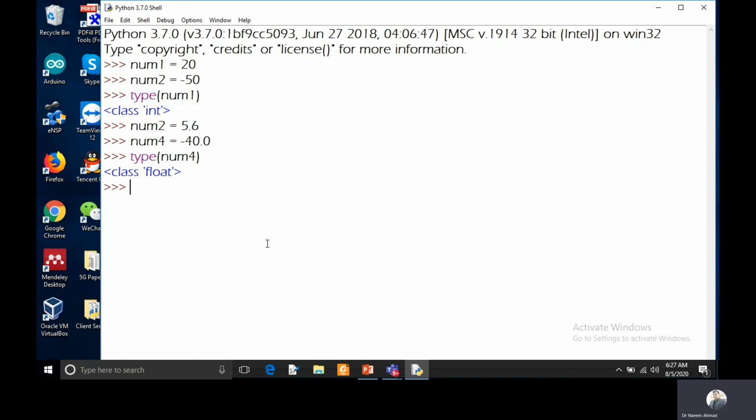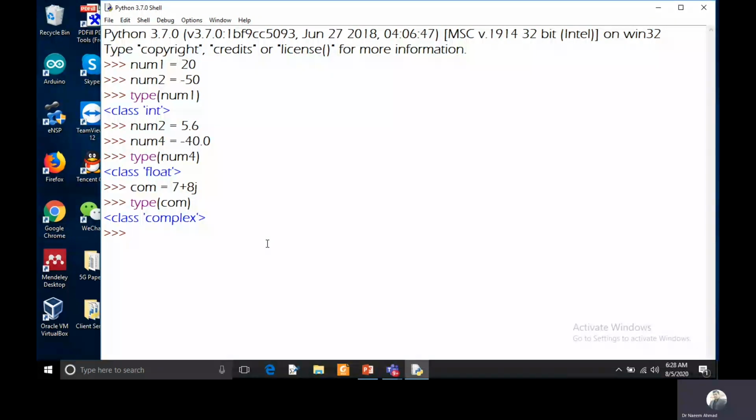And if you want to create a complex number, it is very easy. You can use a variable and keep the real part and then the imaginary part. So here 7 plus 8j, and you have to remember that for creating the complex number you have to keep the j, which will help you create the imaginary part of the complex number. Then you can pass it to the type function, and it will return complex.